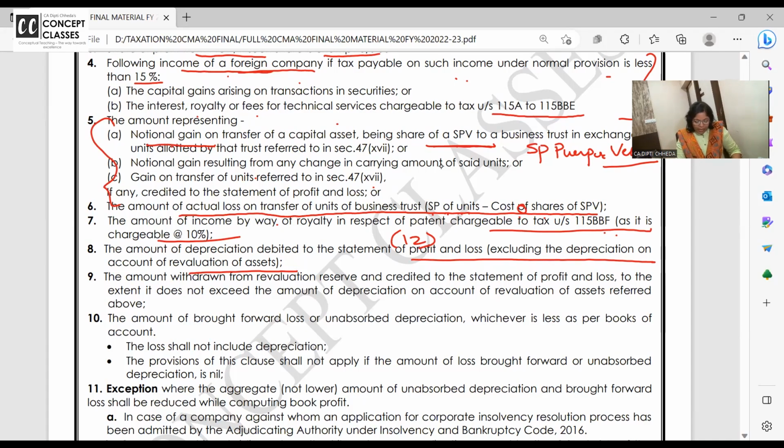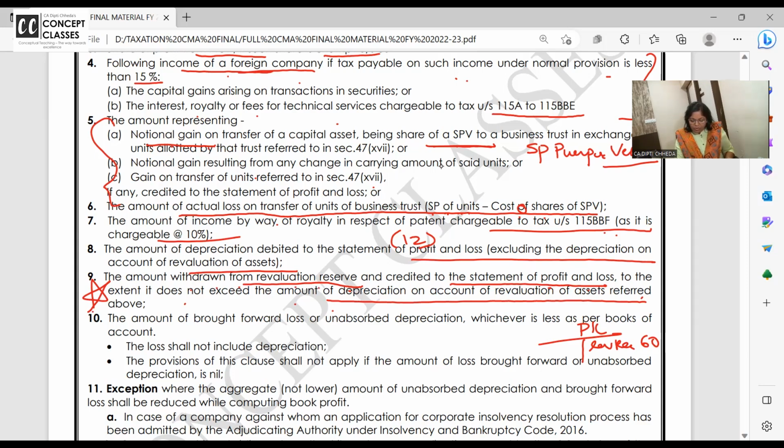Clear? Now, if there is amount withdrawn from revaluation reserve and credited to P&L account, revaluation reserve debit and P&L credit side mein revaluation reserve is brought. Okay, right. So if revaluation reserve is credited in the P&L account, to the extent it does not exceed the amount of depreciation on revaluation reserve, that much you should withdraw. This, when I work out the problem, it will be very clear. It is otherwise also simple. Suppose in the P&L account, I have credited revaluation reserve 60.